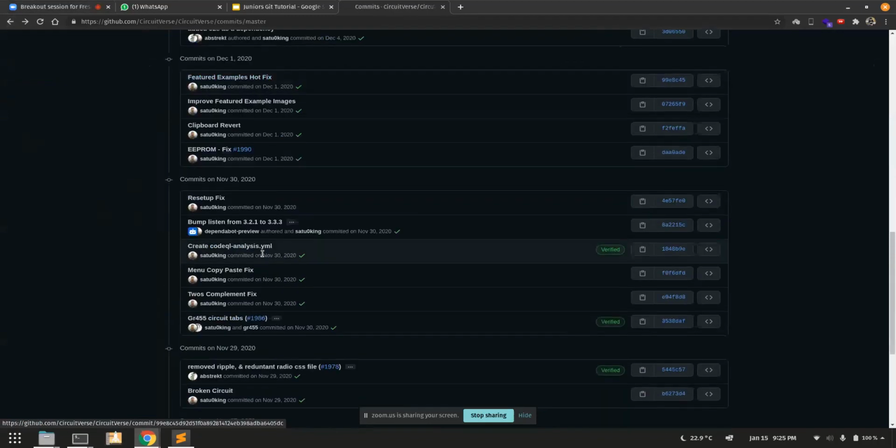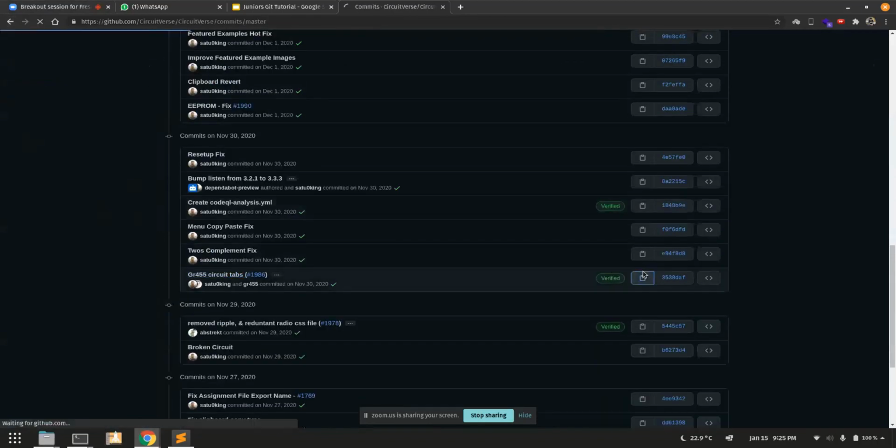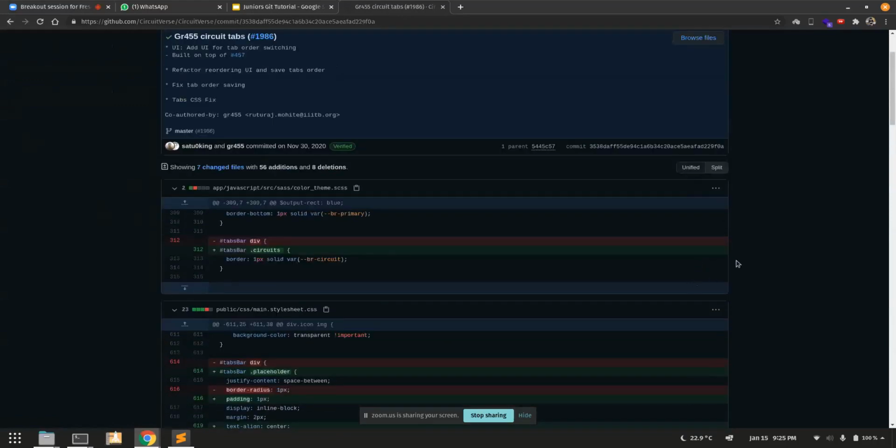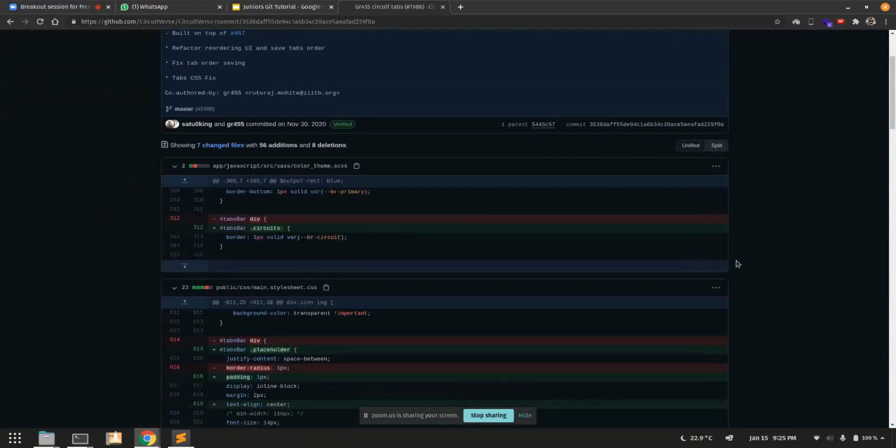Not enough. Okay, this one. So you can see in this part, this one has... wait, so commit is like checkpoints. Yeah, I think you can think of them as checkpoints.